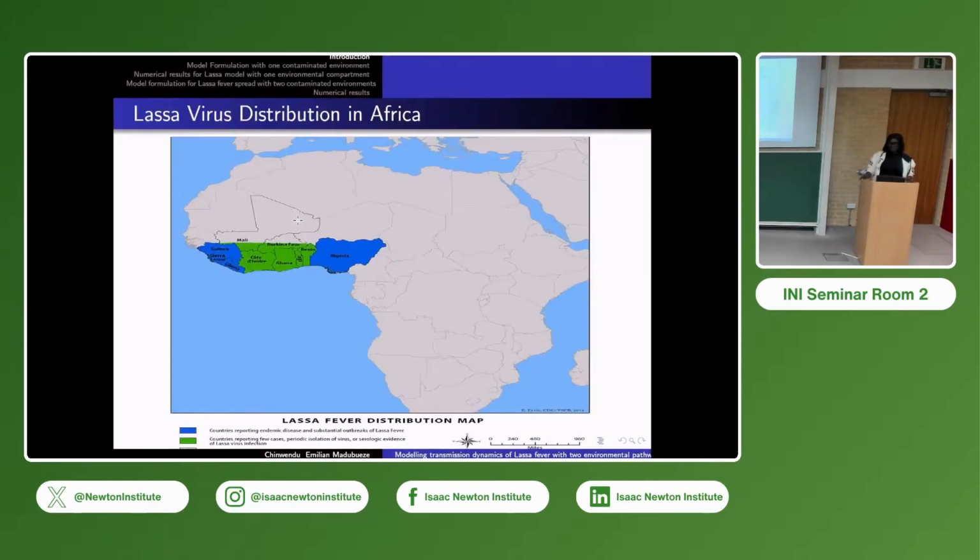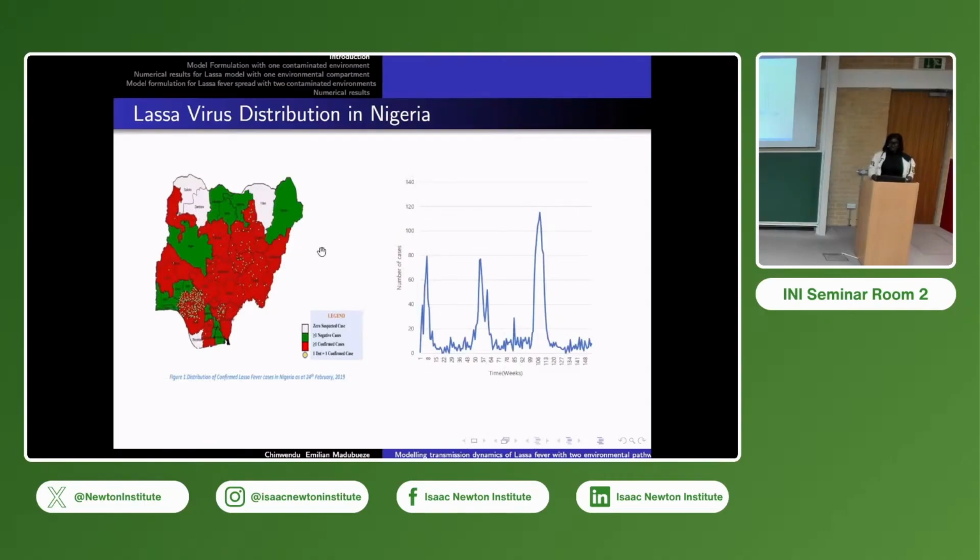Now this is what we have in Africa, the Lassa fever spread. This is Africa. This blue one is Nigeria, showing that Nigeria is mostly covered with Lassa fever. More particularly, I'm most interested in Nigeria because that's where it started first. Coming to Nigeria, this is a map of Nigeria. We have 36 states in Nigeria with our capital, which makes 37. The red color you see is where Lassa is already present and endemic, meaning that it's covering a wide range of Nigeria, as you can see.